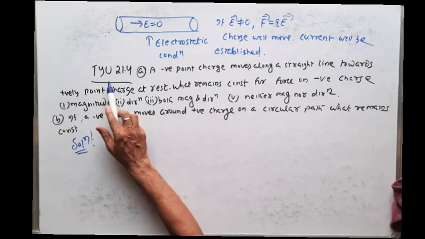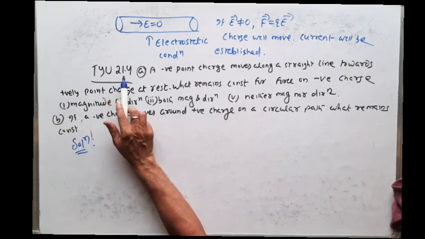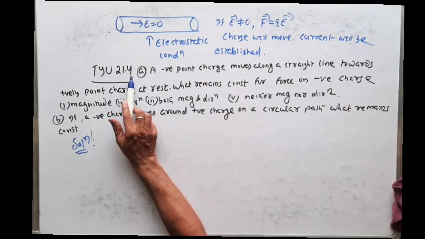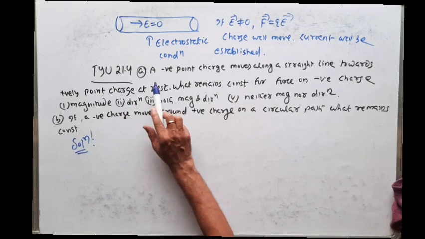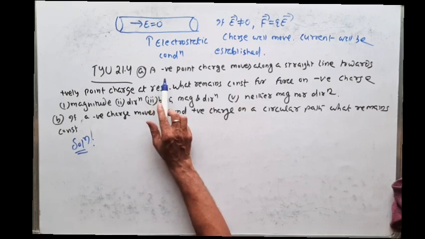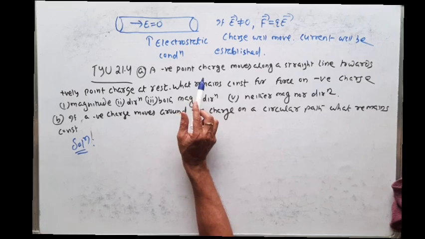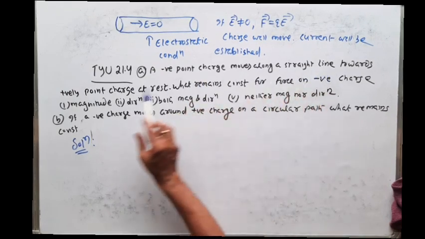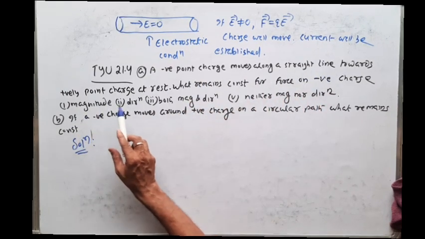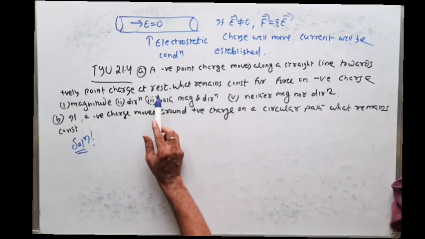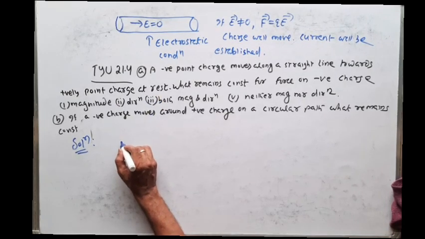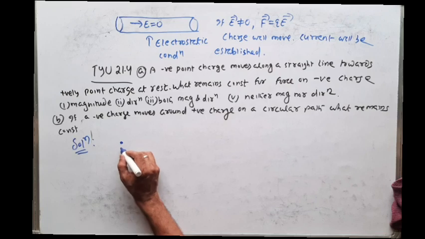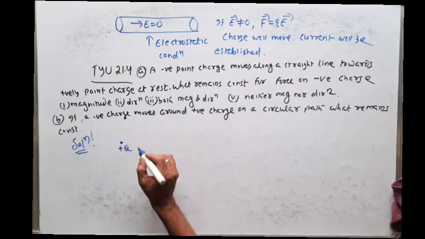Now we will discuss test your understanding 21.4 of the University Physics book. So here the question is, a negative point charge moves along a straight line towards a positive point charge at rest. Suppose this is a positive charge, let us say plus q.